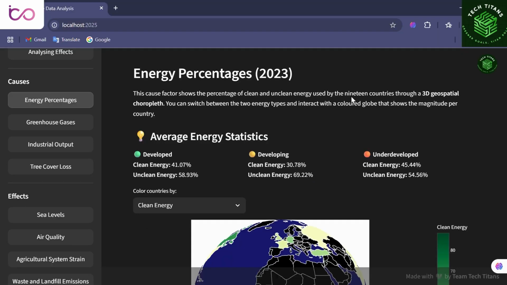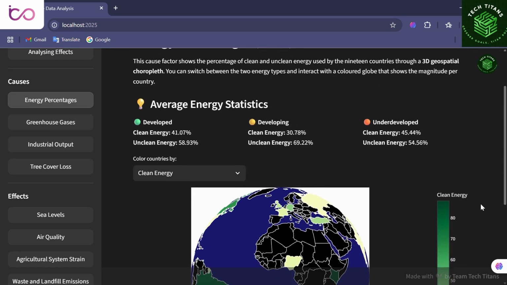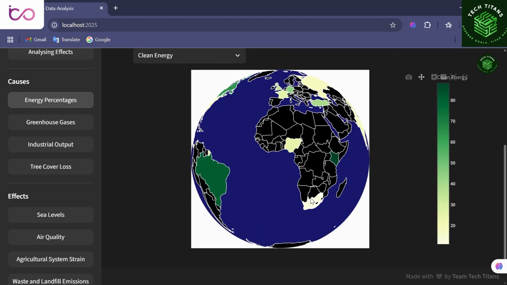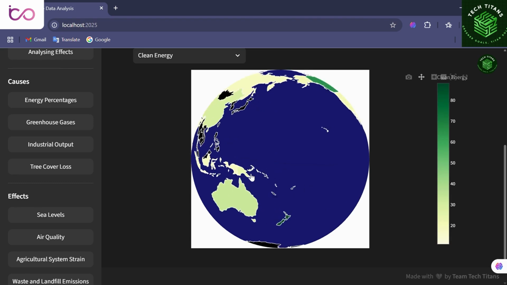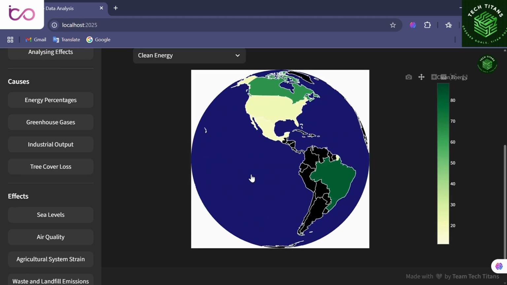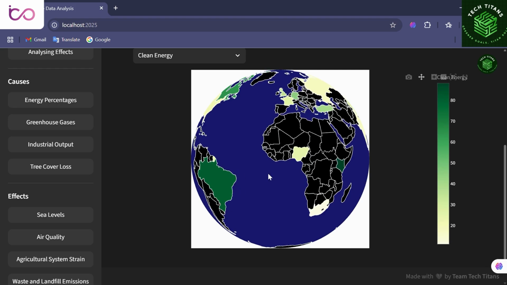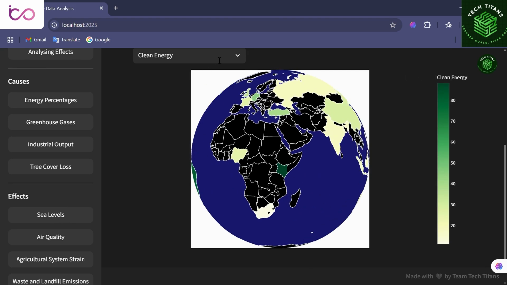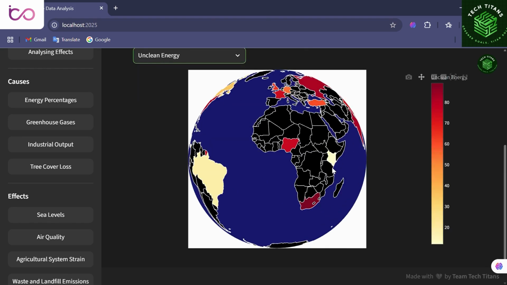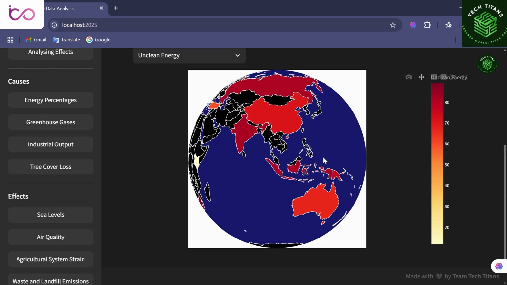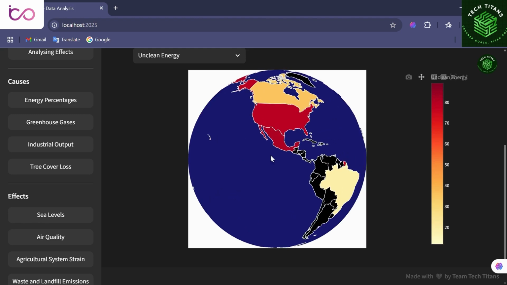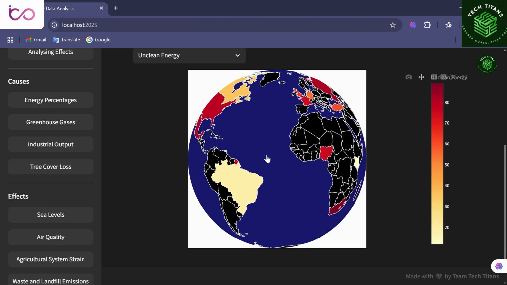Let's explore. We began with fossil fuel share, comparing clean versus unclean energy use across all 18 countries. Developed nations, despite having the means to shift, still rely on fossil fuels, making them polluters by choice. Developing nations use fossil fuels out of necessity, while underdeveloped ones pollute less simply due to lack of infrastructure. But there are deviants. New Zealand, a developed country, uses over 86% clean energy, setting a gold standard. Brazil, though still developing, beats many developed countries with 80% clean energy. These outliers challenge stereotypes and expectations.